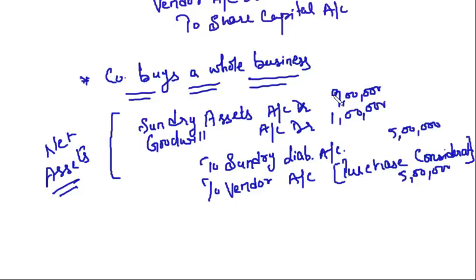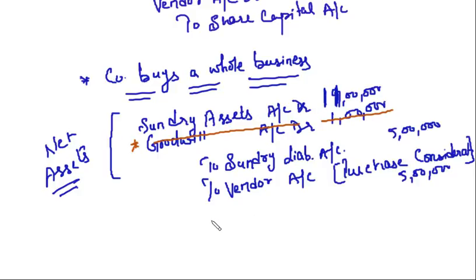Now, the other case: suppose this goodwill is not there. The sundry assets are for 11 lakh. Now, what is the case? Net assets are more than the payment.